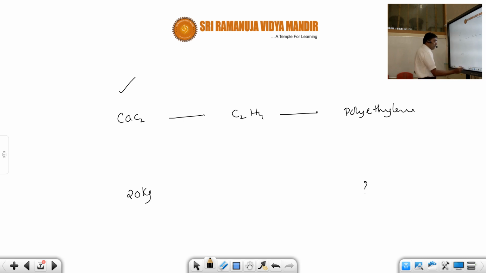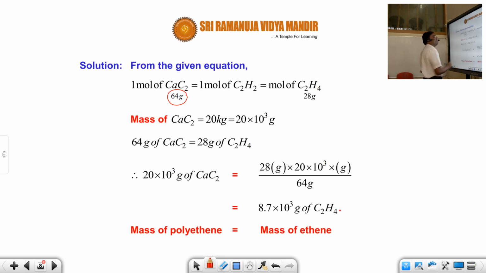So if you take first of all 1 mole of this, you are getting here 1 mole. Calcium carbide, 1 mole is 64 grams, and C2H4 molecular weight is 28. Agreed? Now you can see here 20 kg means how much? See, 64 grams of calcium carbide, how much ethene are you getting? 64 grams, ethene will be 28 grams. Do you agree or not? That is the molecular weight. This is calcium carbide, this is ethene. This ethene will be converted into polyethylene.